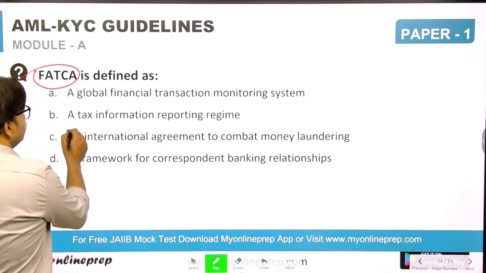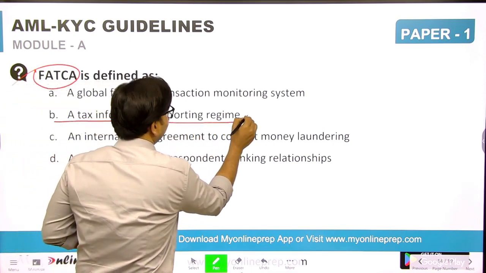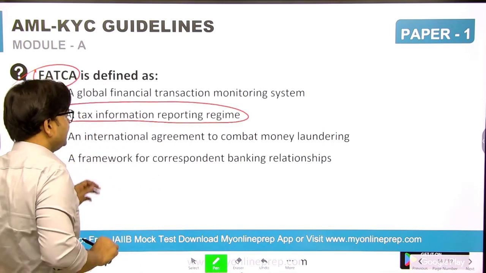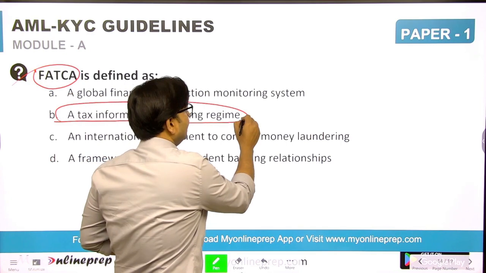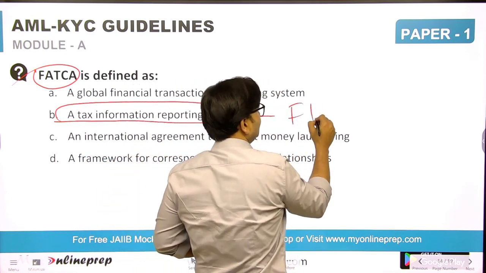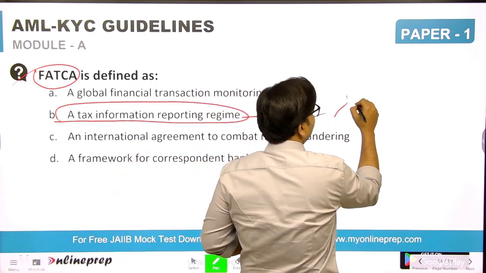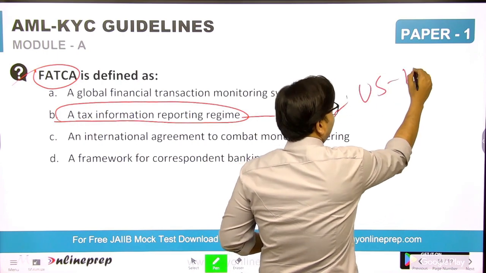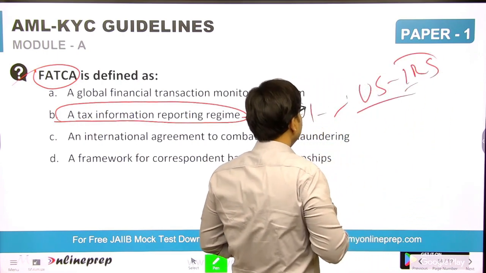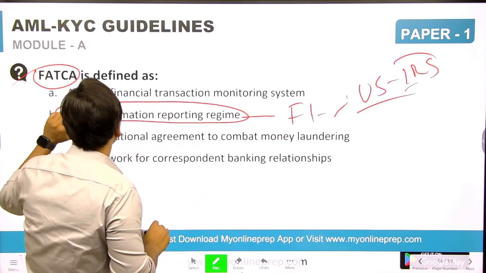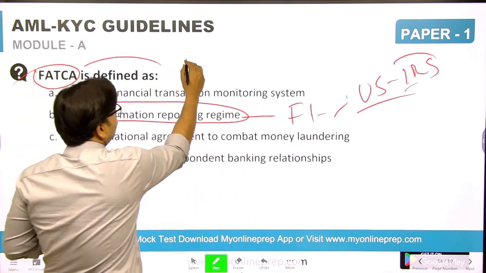The answer is the tax information reporting regime. FATCA is a regime under which any financial institution in India has to report periodically to the US IRS, the Internal Revenue Service. Basically this compliance is for US citizens.